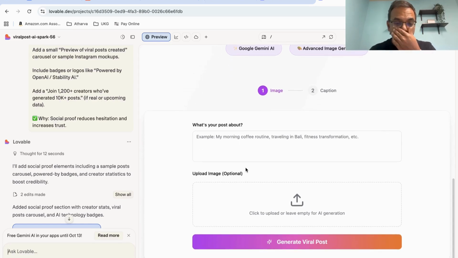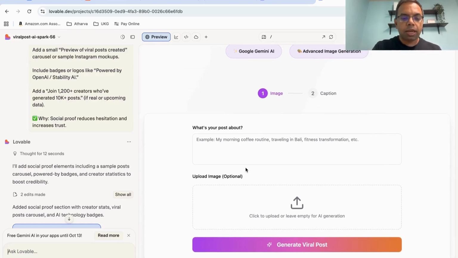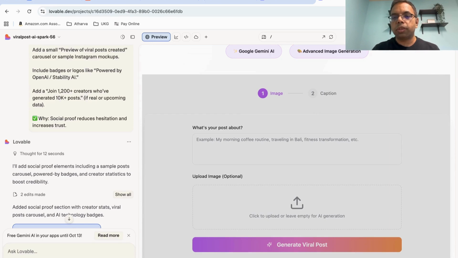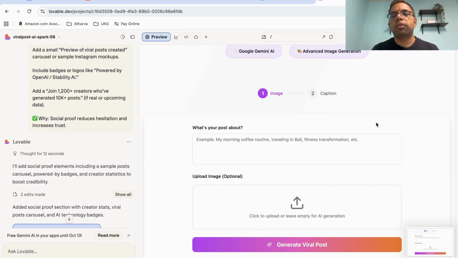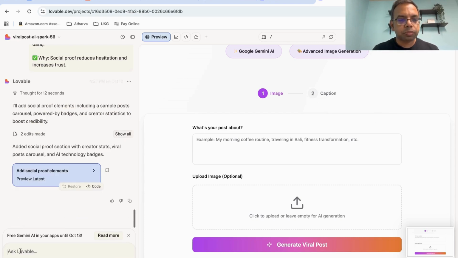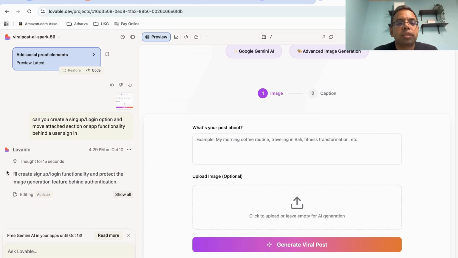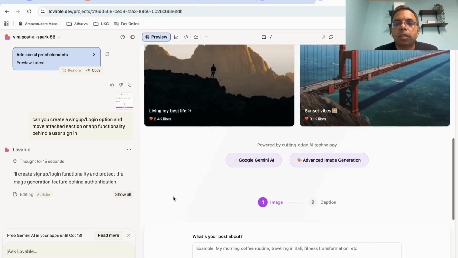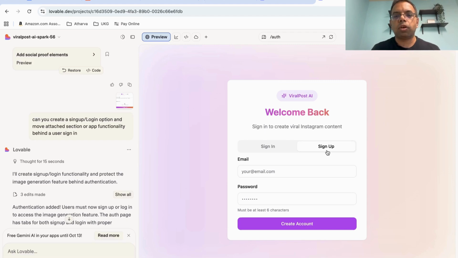Now what we can do is add login credentials, so that someone has to sign up on this app, and move this section behind the sign up. Let's do that. So can you create a sign up? Here it is saying that, whatever I provided in my language, yes, it will create a sign up and login functionality and the image generation feature. This thing will be behind the authentication. So now it has created a login functionality.